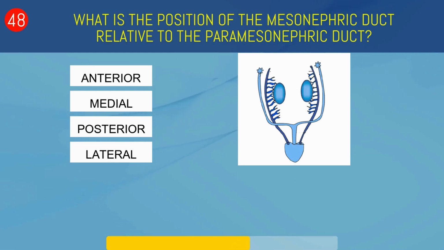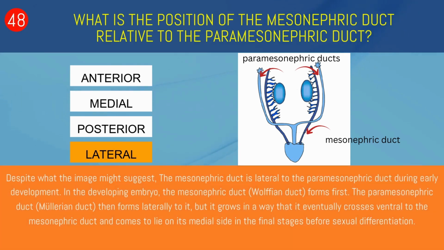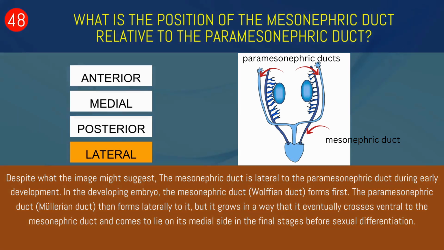What is the position of the mesonephric duct relative to the paramesonephric duct? Anterior, medial, posterior, or lateral? Lateral. Despite what the image might suggest, the mesonephric duct is lateral to the paramesonephric duct during early development. In the developing embryo, the mesonephric duct forms first. The paramesonephric duct then forms laterally to it, but it grows in a way that it eventually crosses ventral to the mesonephric duct and comes to lie on its medial side in the final stages before sexual differentiation.